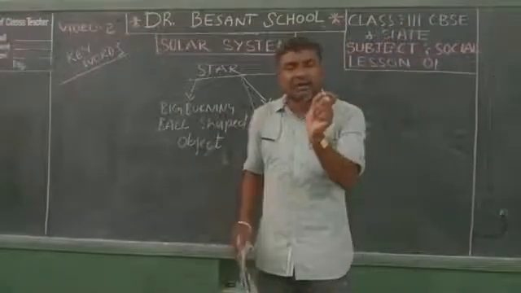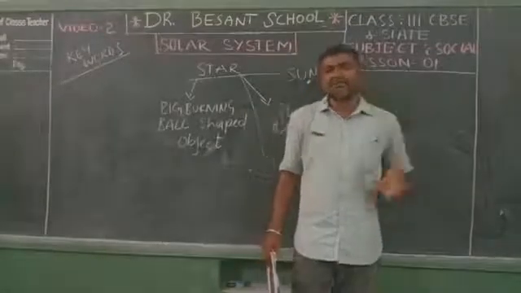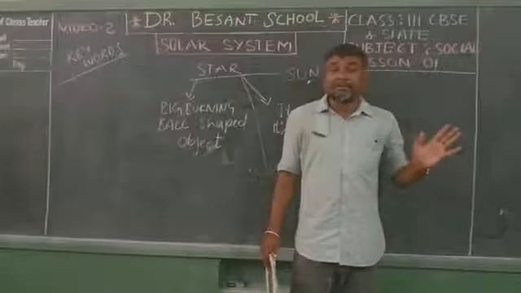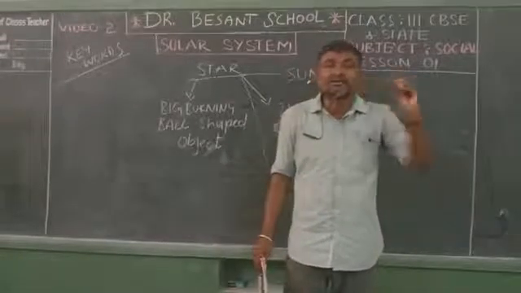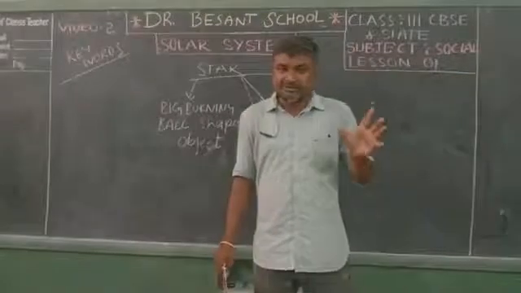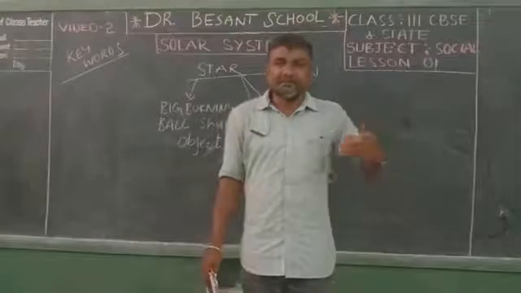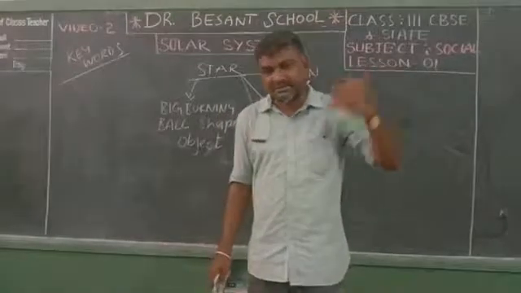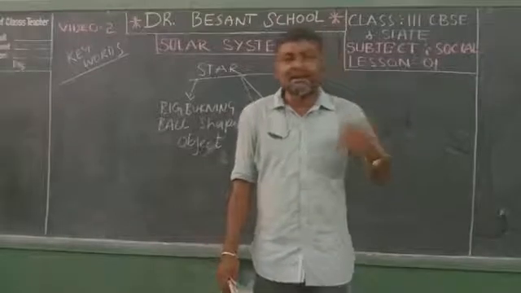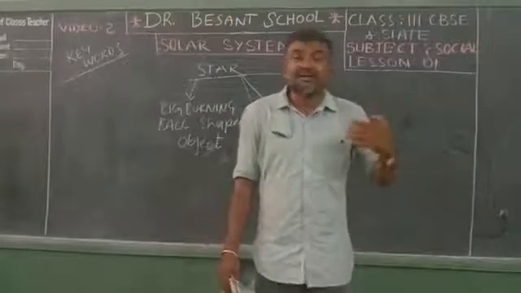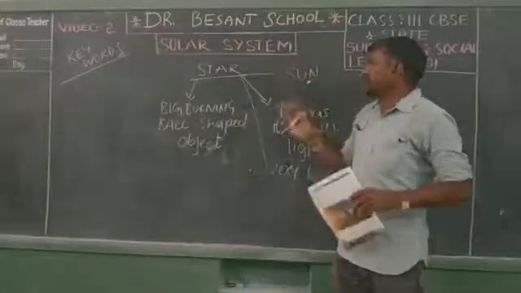That's why they look like very, very tiny objects. But the sun is very near to our Earth. That's why we can feel its heat and light. Even though we are the third planet from the sun, we can feel the light and heat which the sun produces daily. This is about our star, the sun.